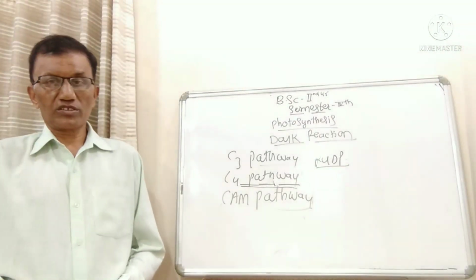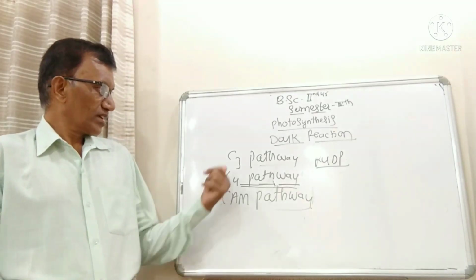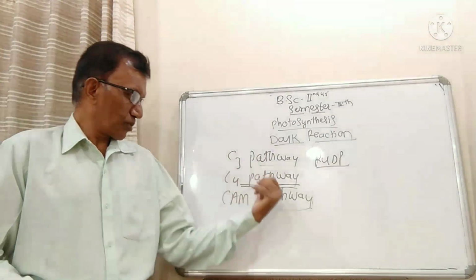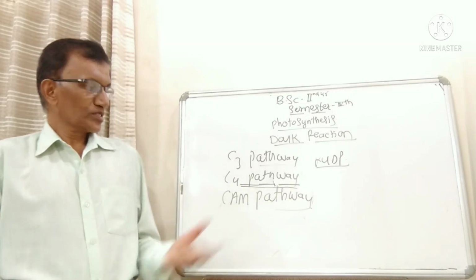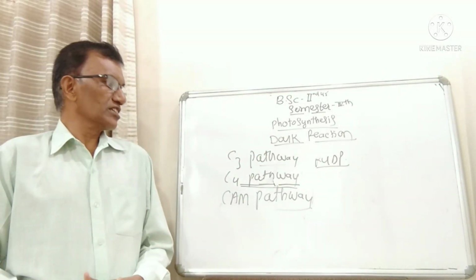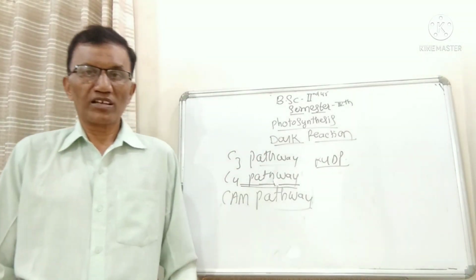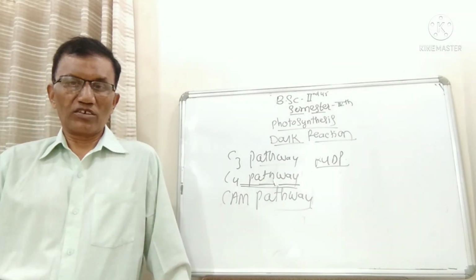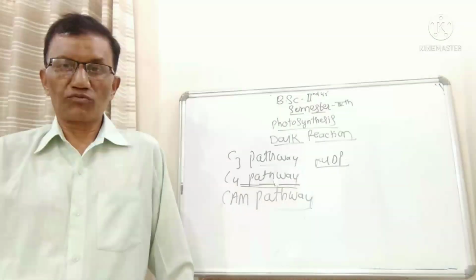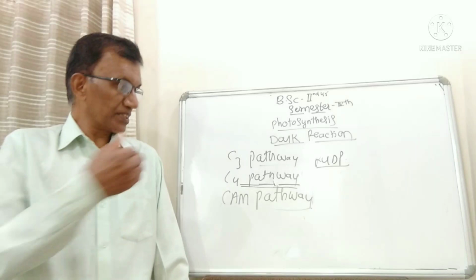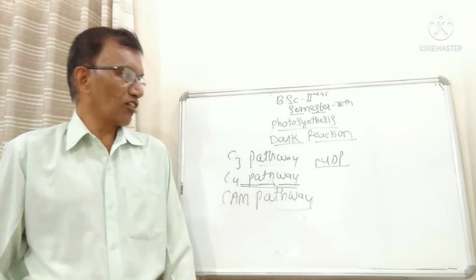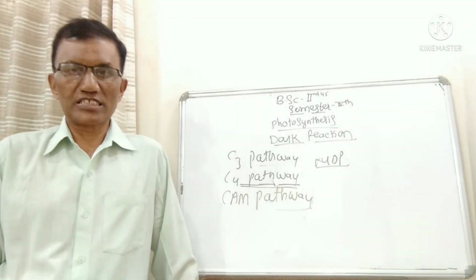So you have to refer to this book for the C3 pathway, C4 pathway and CAM pathway. These three things are very important when studying the photosynthesis chapter. With this I have completed the photosynthesis chapter.